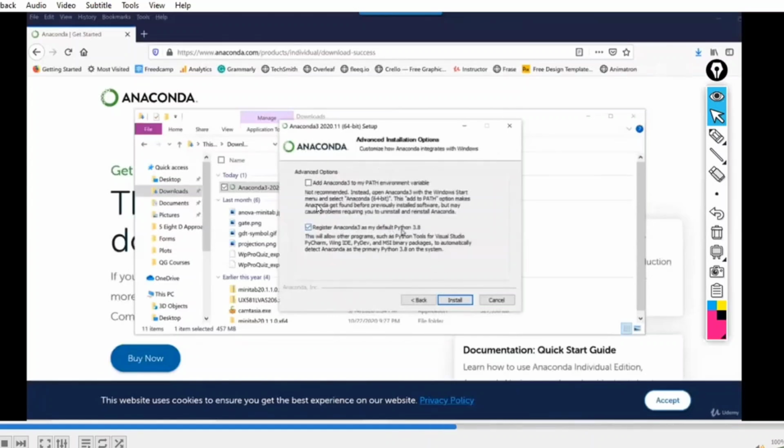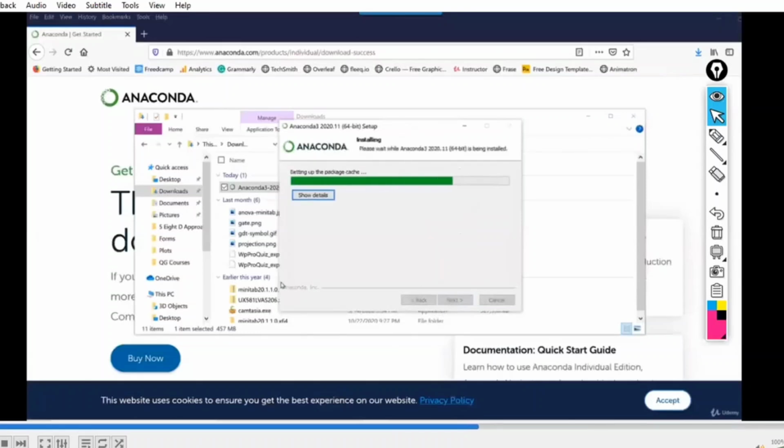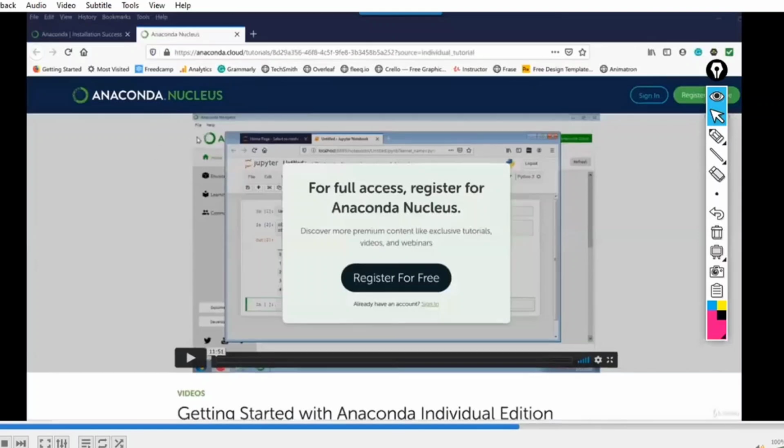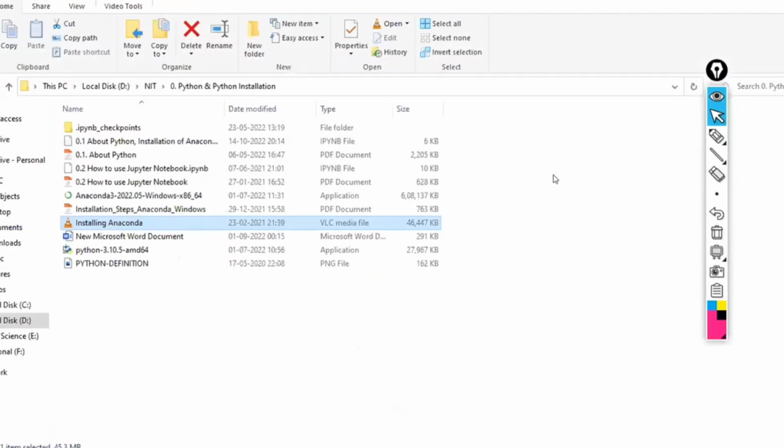After that, it is going to ask whether you want any path or something. No need to select anything. Just click on install, leave it as it is. Whatever the default you have, just use the default and click on install. And it is going to install like this. Once installation is completed, click on finish. Next, finish. Done. Very simple.